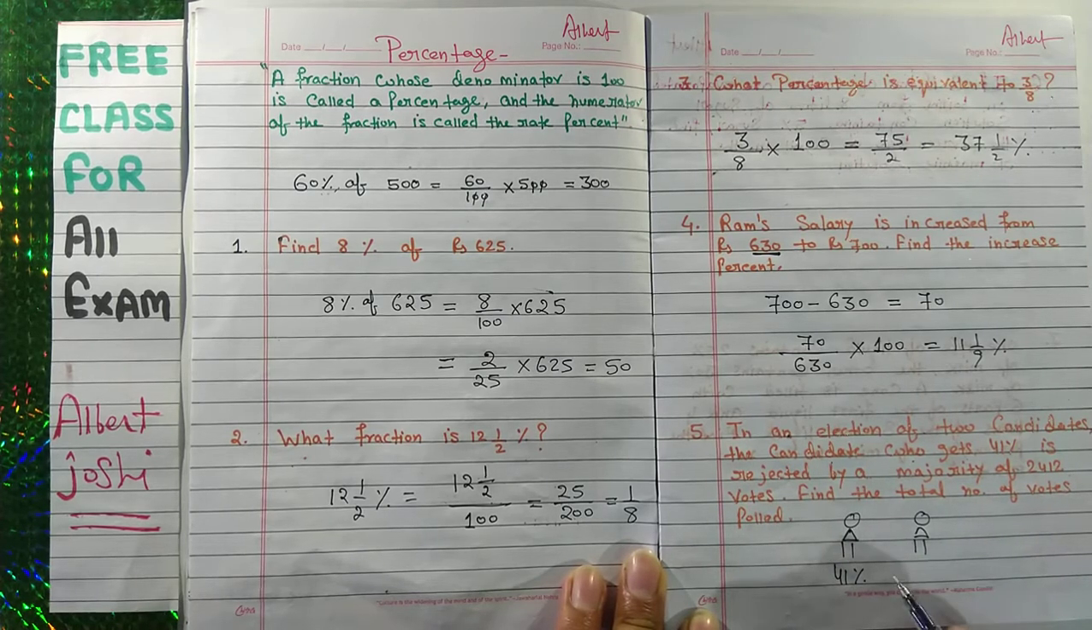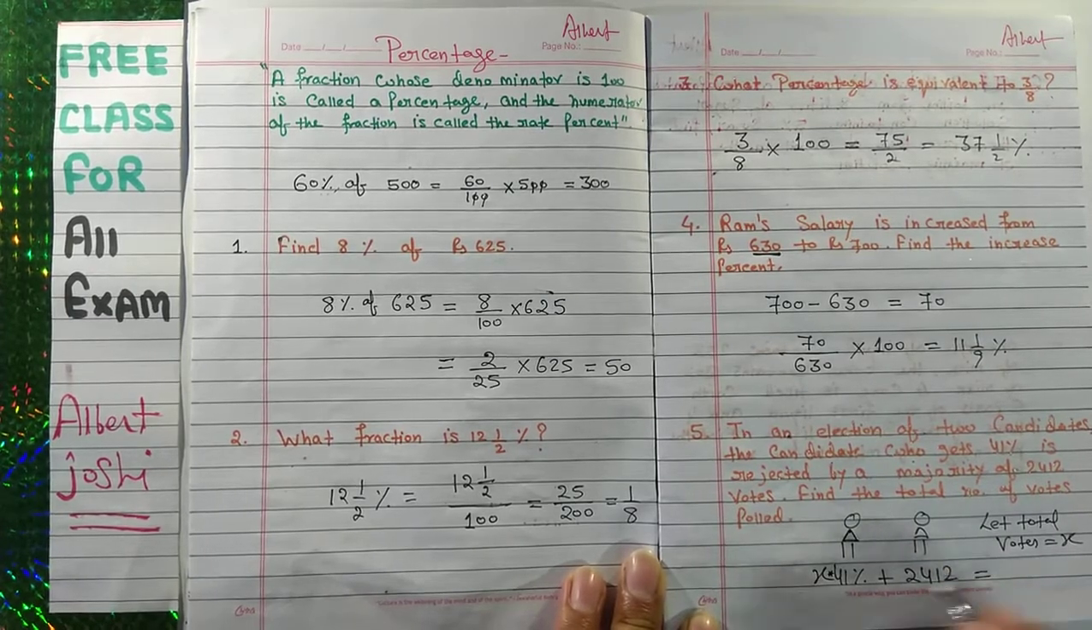Means if you add, he got a total of 41% votes. Let total votes be equal to x. So his percentage is x of 41%. If you add 2412, then this is the majority. Now he is asking to find the total number of votes.